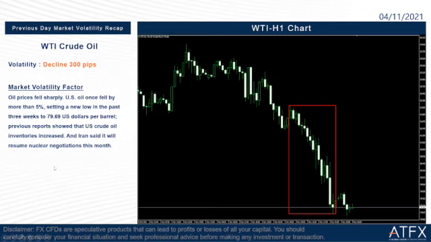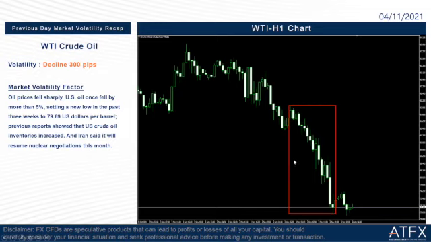Okay, so we go to the next one, which is the WTI crude oil. It declined 300 pips yesterday. So what happened on the crude oil market? Let's read the factor here. Oil prices fell sharply. US oil once fell by more than 5%, setting a new low in the past 3 weeks at $79.69 per barrel. Previous reports showed that US crude oil inventories increased and Iran said it will resume nuclear